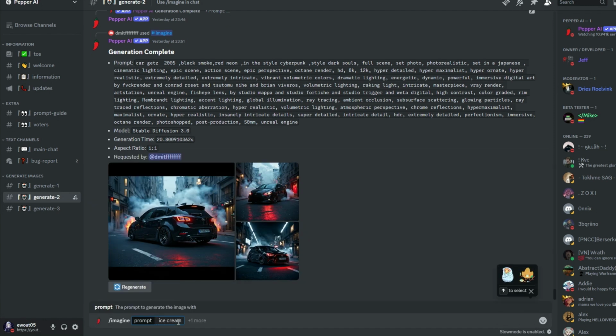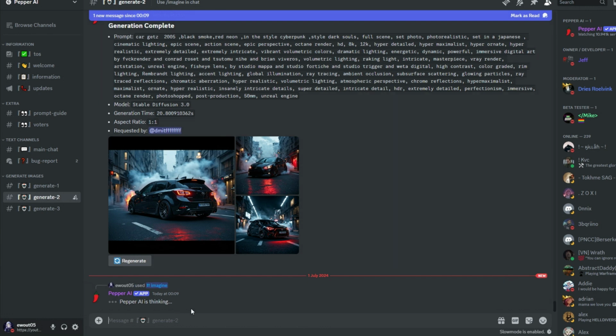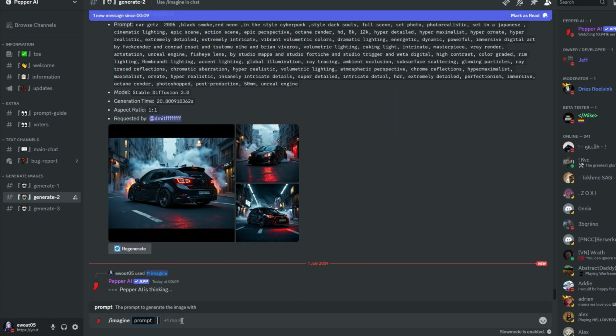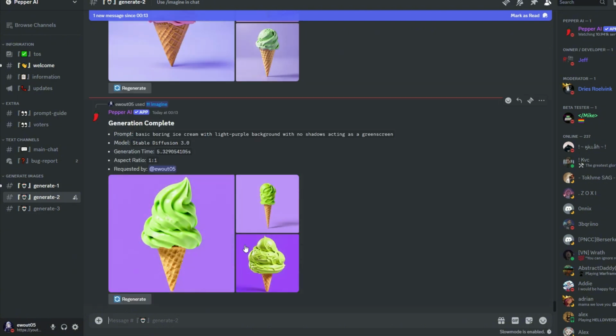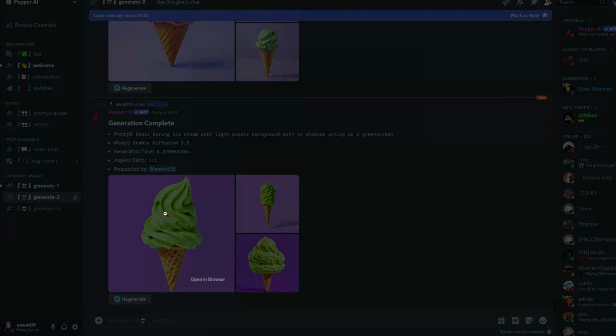Generate an image of ice cream against a light purple background, ideal for easy removal, green screen effect in our videos. You can also select alternative colors such as blue or orange, focusing on ease of background removal. Now, for option B, generate another image featuring a simpler version of ice cream, maintaining the light purple background. Adjust the aspect ratio as needed for your project. Keep in mind, Pepper AI provides unlimited generations for free, unlike platforms that may charge for additional credits.